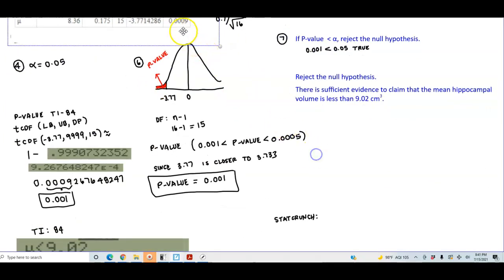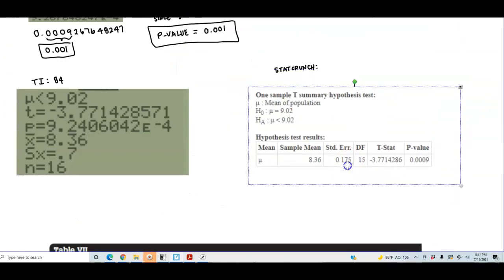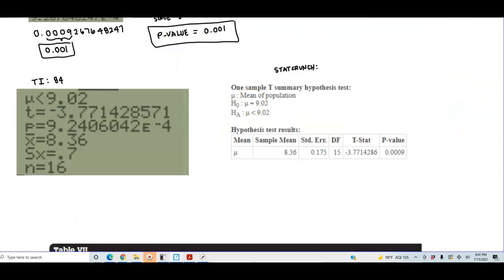So by using StatCrunch, again, you will notice the following. You can see that your test statistic is negative 3.77. The p-value here was 0.001. Here is the test statistic, which is negative 3.77, and the p-value rounded to 3 decimal places is 0.001.